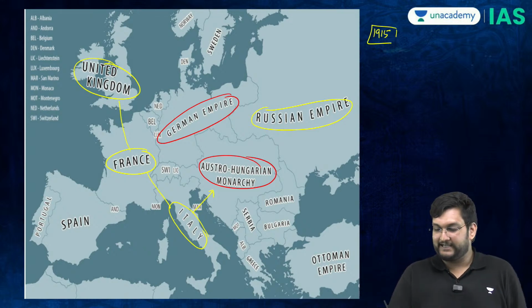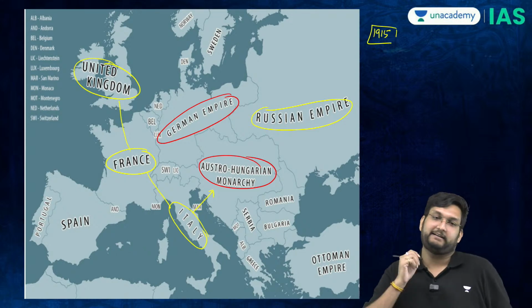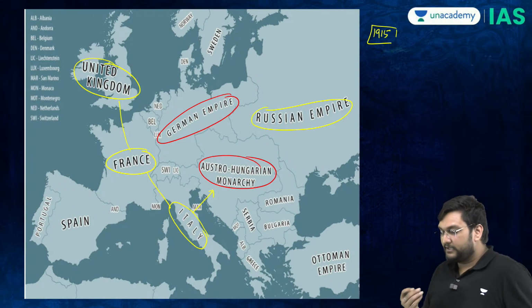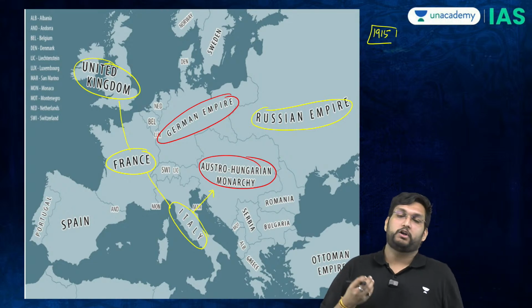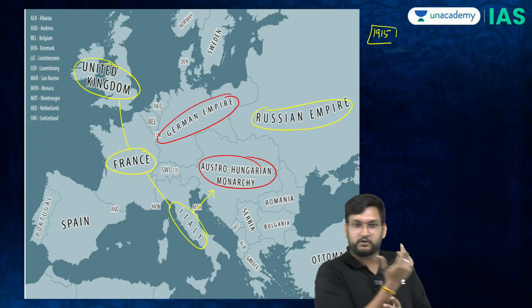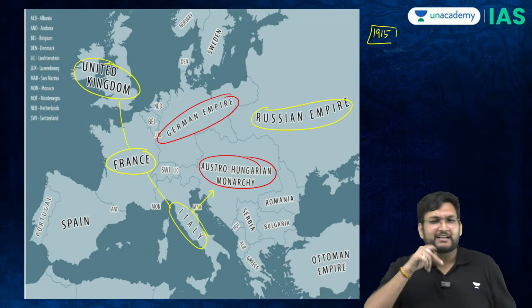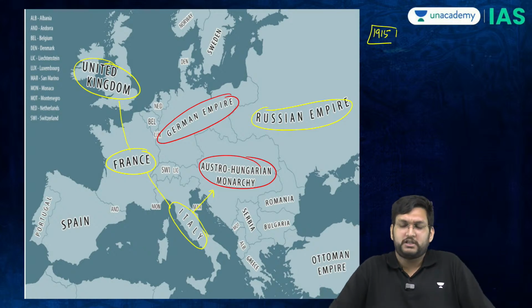So now basically it is Russia, France, United Kingdom and Italy. Now Germany needs to think quickly because now the southern front is also opened. So Germany goes to the Ottoman Empire and says to the Ottoman Empire, if I remember correctly, you hate the Russians. Ottoman says, yes, they have tried to destroy us multiple times.